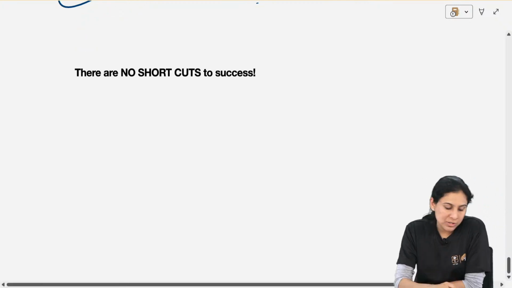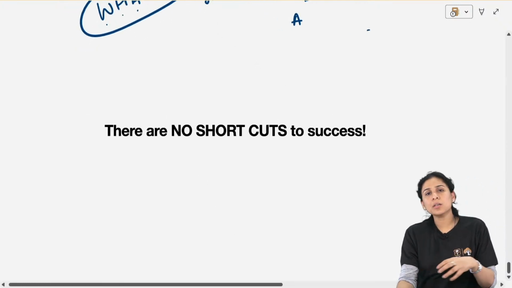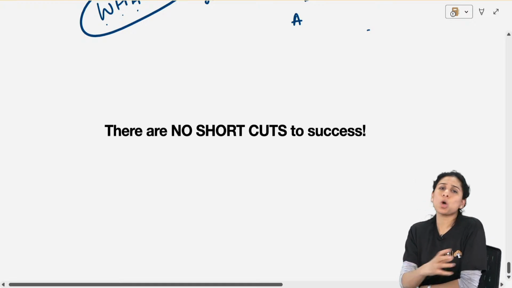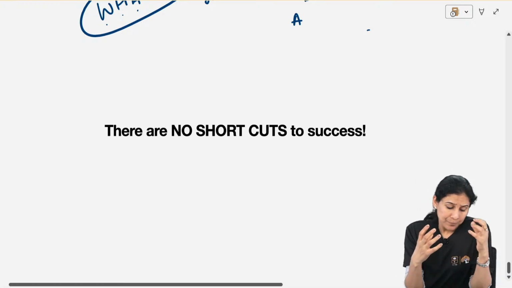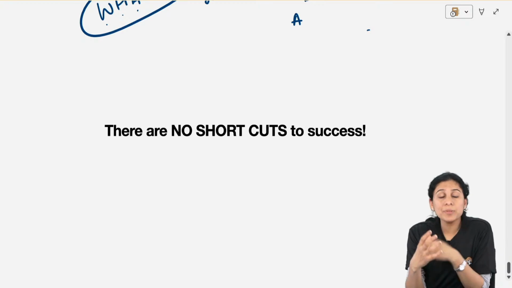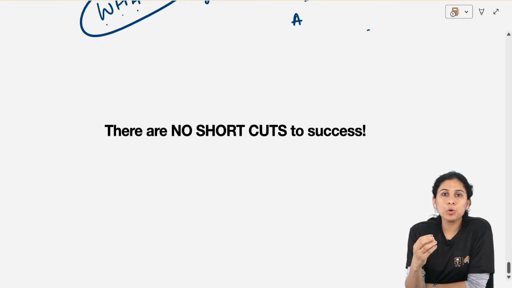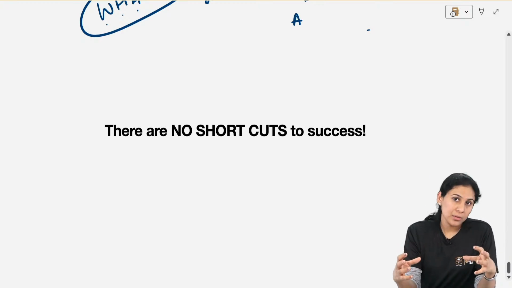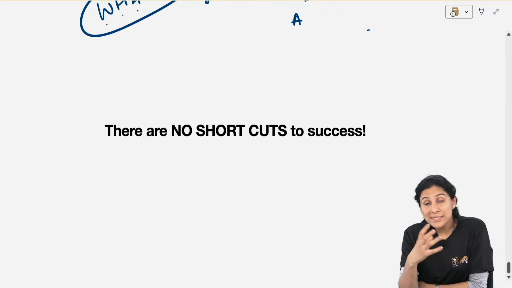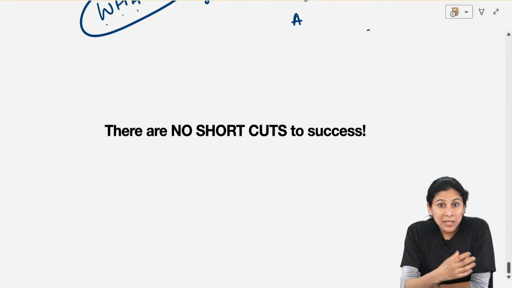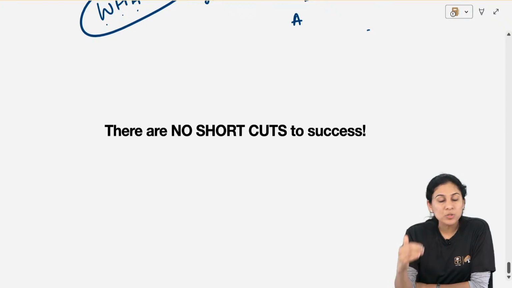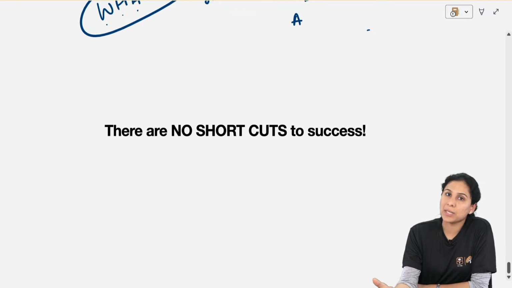Today, whatever doubts there were, somehow they were not doubts per se, they were conceptual things. These are concepts that need to be understood. It is not a doubt, where you are confused between two things. These are concepts that you need to understand, and there are no shortcuts. The things you have to answer by understanding, you have to understand those things and then you can answer.